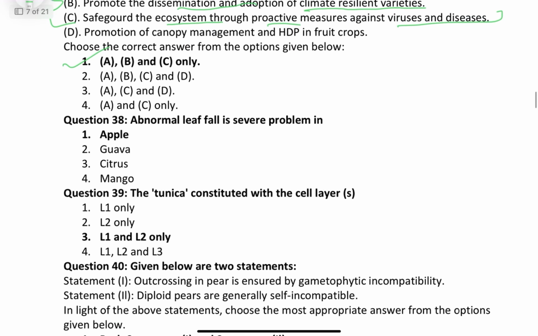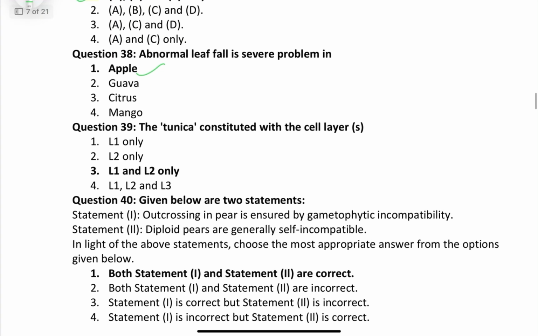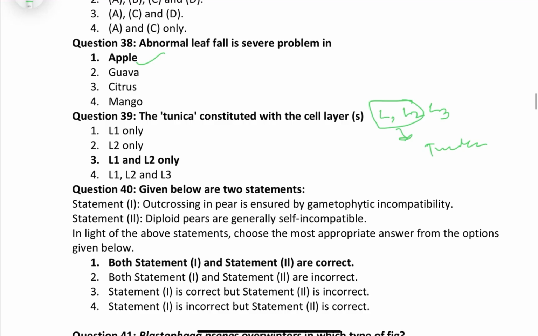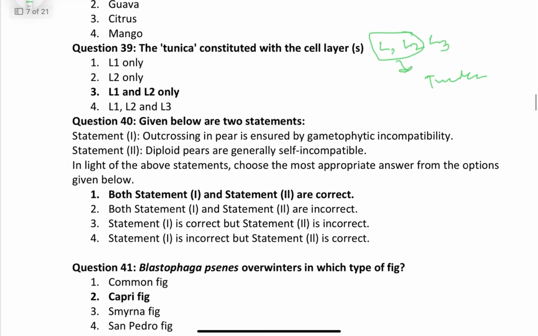Question number 38. Abnormal leaf fall is severe problem in apple. 39. The tunica constituted with the cell layers. Friends, in the case of cell, there is a 3 layer, L1, L2 and L3. So L1 plus L2 together constituted the tunica layer. Okay. And if we talk about the L3, it is enclosed by tunica and forming the corpus. Question number 40.